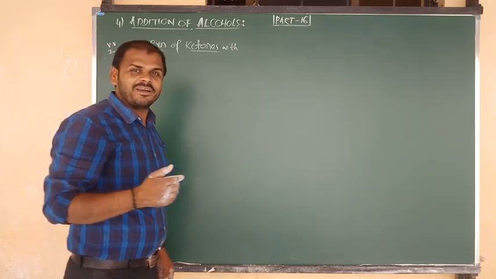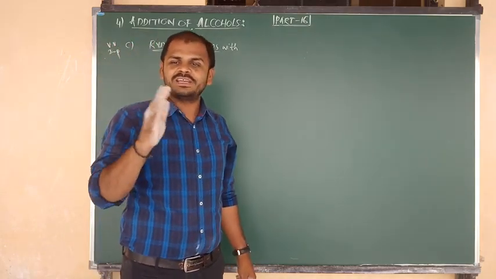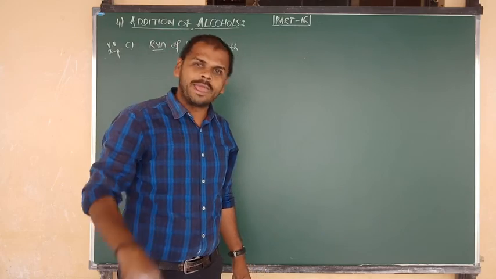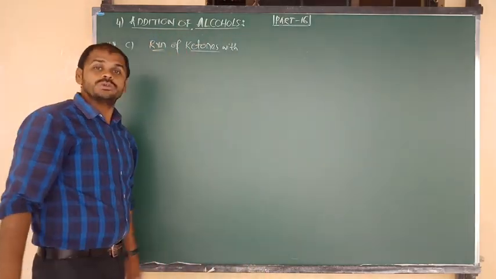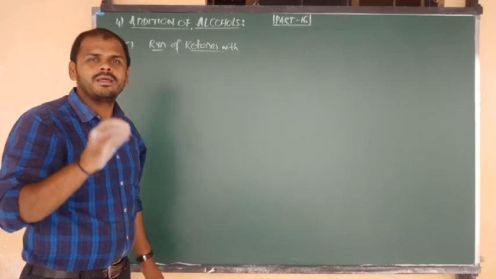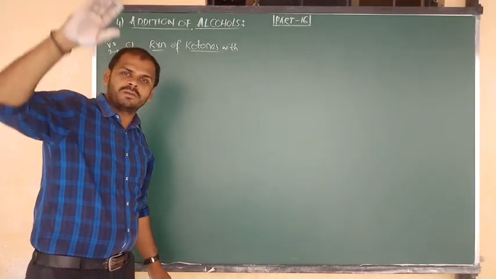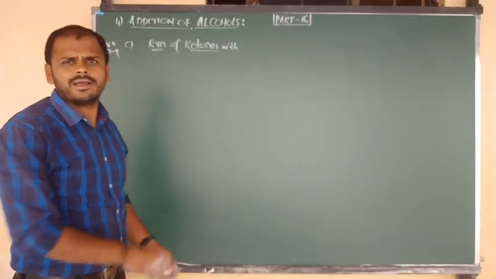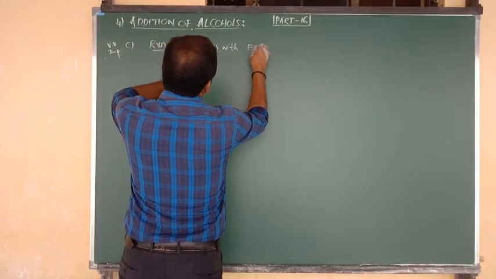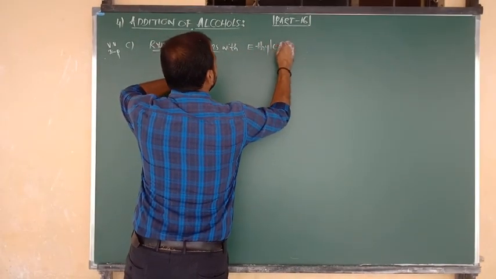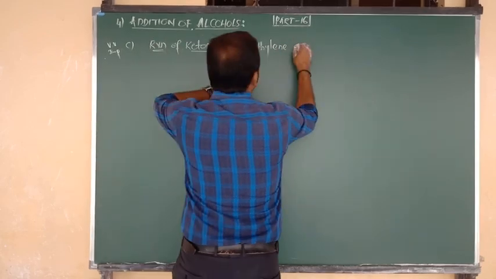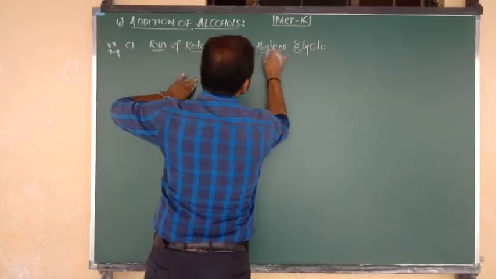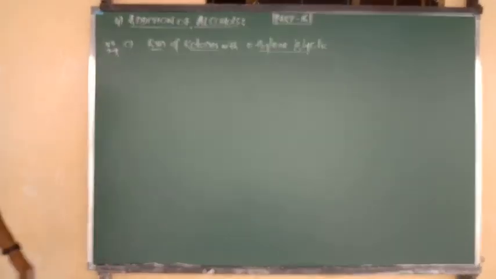What is the example of dihydric alcohol? Ethylene glycol, CH2 bond OH, bond CH2 bond OH, or we can say ethane 1,2 diol. So how do ketones show reaction with ethylene glycol? The number of times that question was repeated in your final board exam, beta. How do ketones show reaction with ethylene glycol? So, reaction of ketones with ethylene glycol. That I am going to show you now.